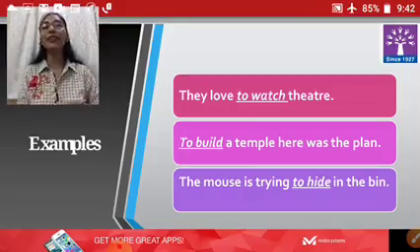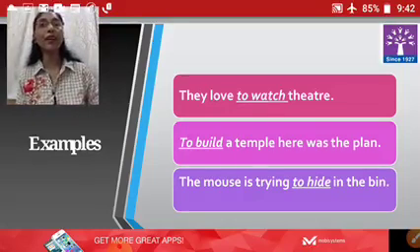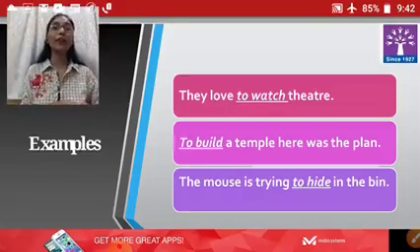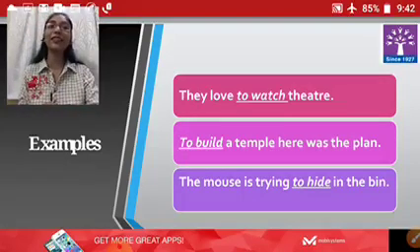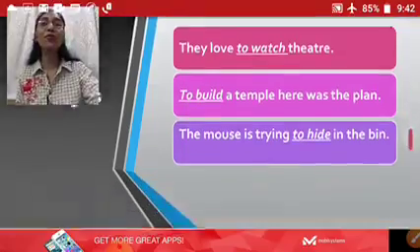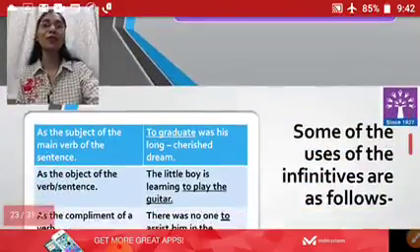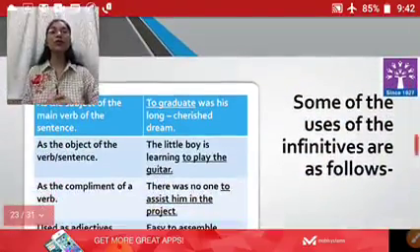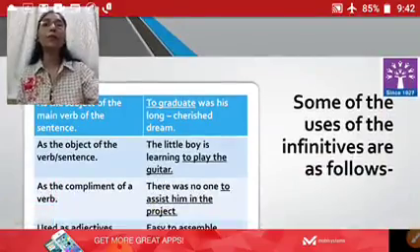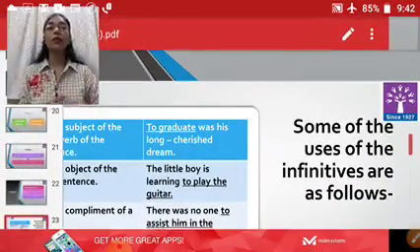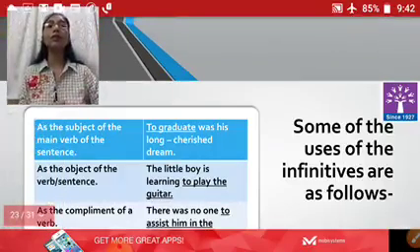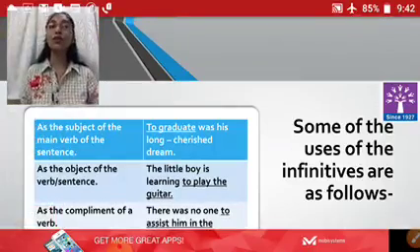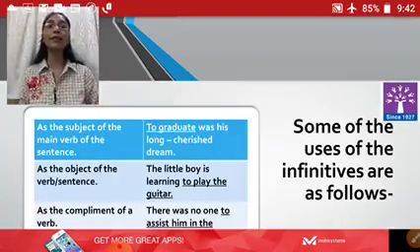So again here we can understand the finite verb and non-finite verb, and infinitive is again a non-finite verb. I hope you must have understood the explanation. Some of the uses of the infinitives are as follows. See here children, some of the infinitives can be used as the subject of the main verb of the sentence. They can also be used as the object of the verb or sentence.